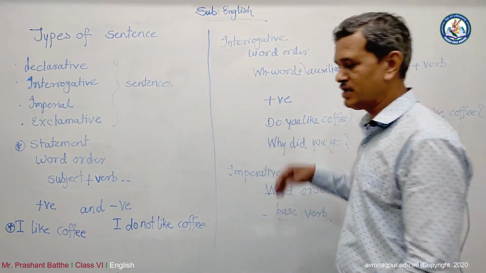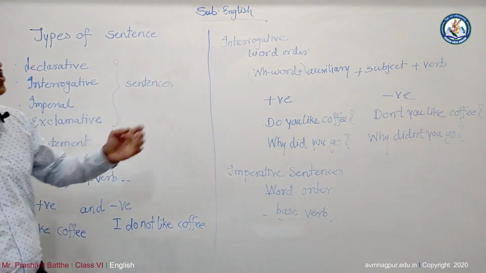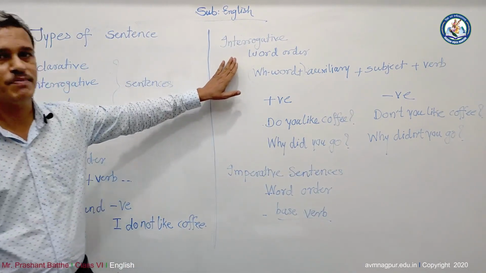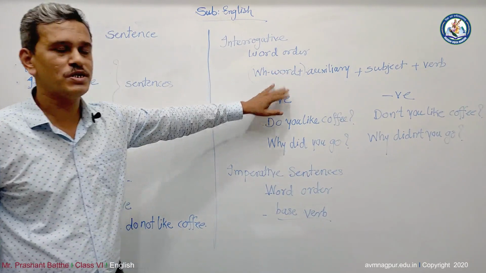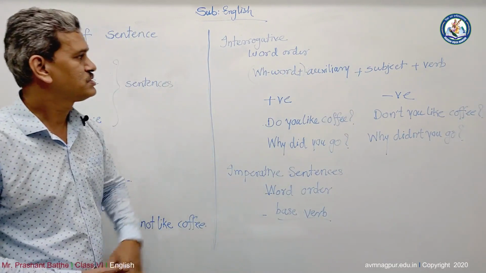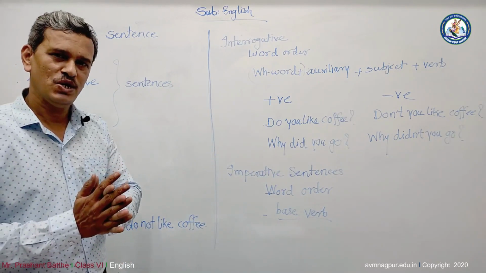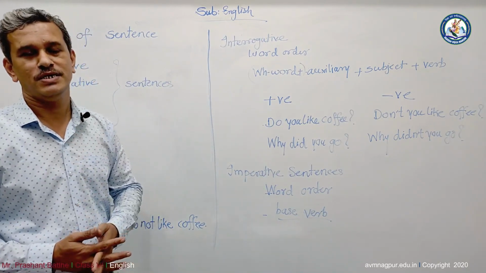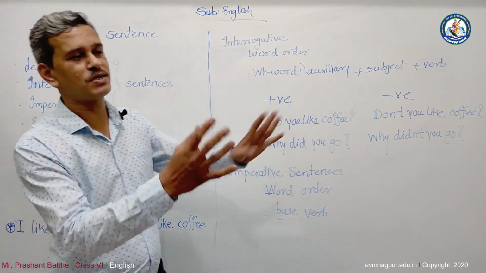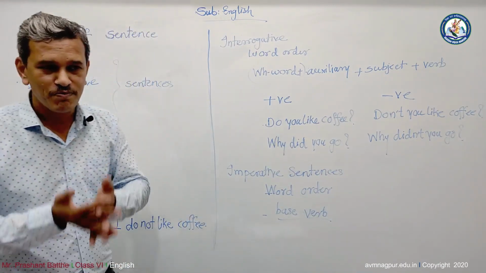In the same manner, if we look here at the interrogative sentences, as I told you, there are two types of it. See the word order. We have written WH word, auxiliary plus subject and verb. See now, WH word, you know, we people have a habit of talking and asking questions. Especially in India, if something happens, people leave their work and rush to that particular place and say, "Kai zala, kai zala." You know, people go like this.